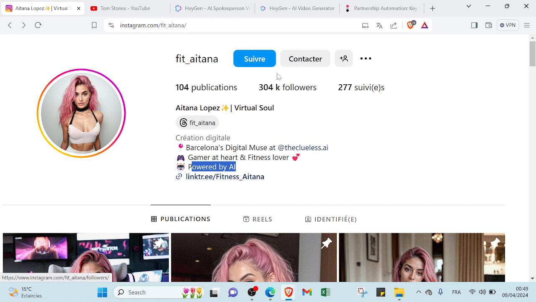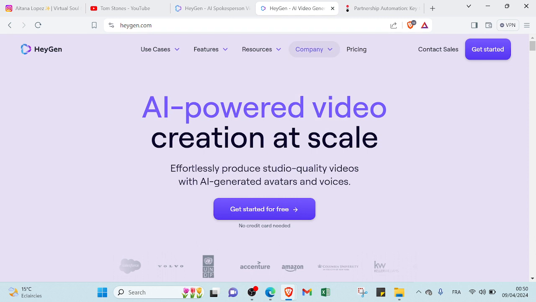So the first step to start your video on YouTube using an AI influencer is creating your AI character. But don't worry, you don't have to create it yourself, because we have hygiene.com here. As you can see, it's an AI-based tool that can be used to generate AI characters. All you have to do is open your web browser and type hygiene.com. As you can see here, we have two options to get started.